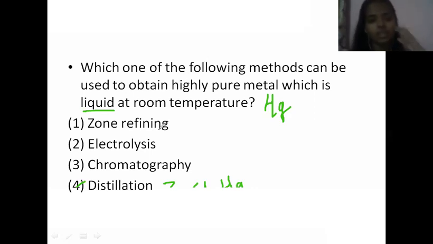And if I talk about the other options, zone refining cannot be used to purify this kind of metal. Zone refining is used to purify metals which are semiconductors, right? That is, silicon, germanium, gallium. Most of these metals are semiconductors. Silicon, germanium, gallium, these metals can be purified using zone refining.